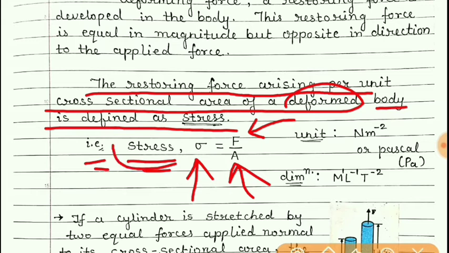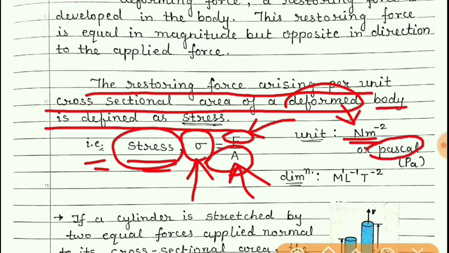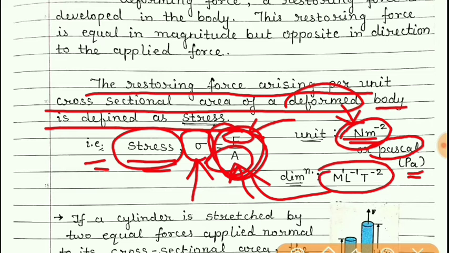Now about the unit of stress. Students, we know that the unit of force is Newton and the unit of area is meter squared. So the unit of stress is Newton per meter squared, which is also known as Pascal. The symbol for Pascal is Pa. Now students, if we know the unit or the formula, we can easily obtain its dimension. And the dimension of stress is M L raised to minus 1 T raised to minus 2.